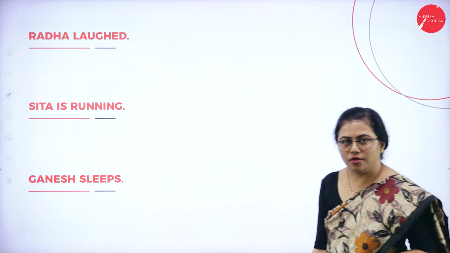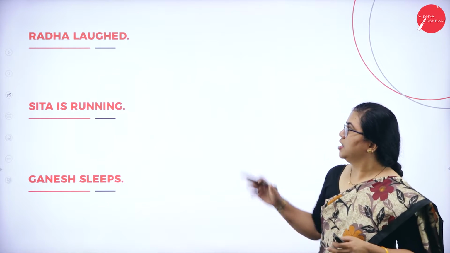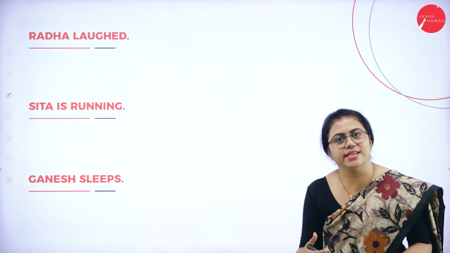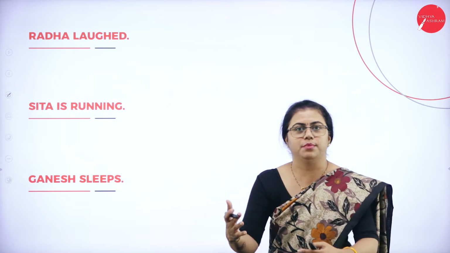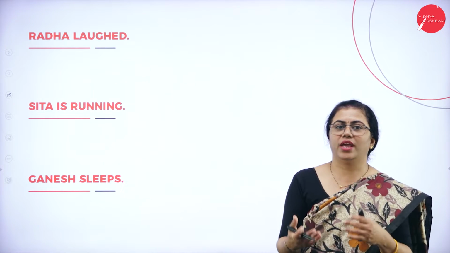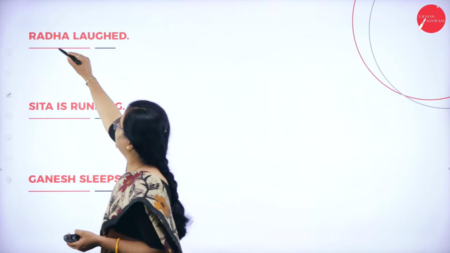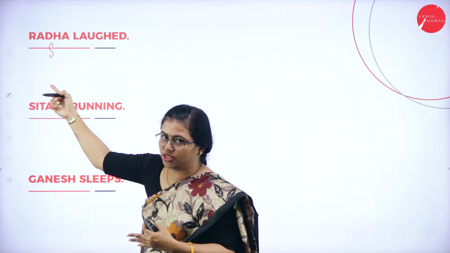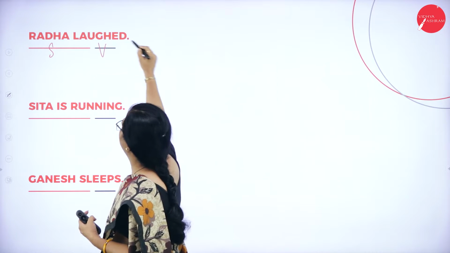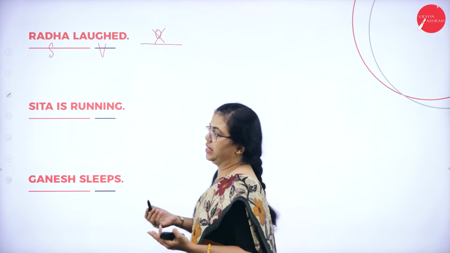So, Radha laughed. Suppose I am laughing or somebody else is laughing. Laughing can happen on myself; you cannot do it on somebody. You can laugh at somebody, you can look at somebody and laugh, but you cannot laugh somebody, isn't it? So here Radha is the subject, somebody is doing the action. This is the verb. There is no object at all.